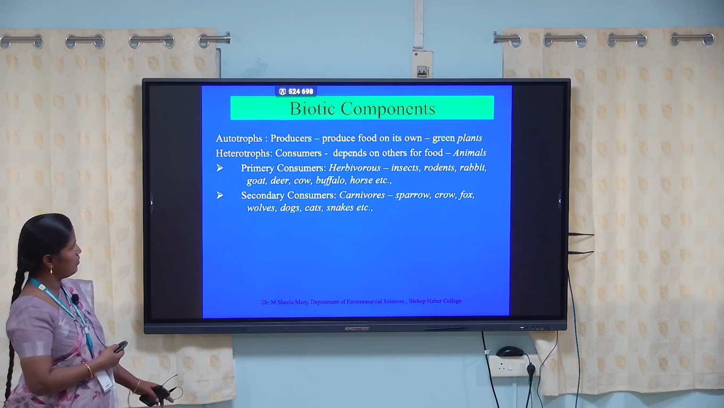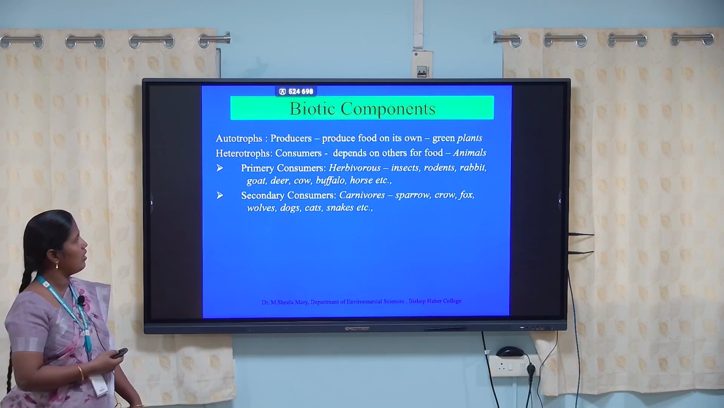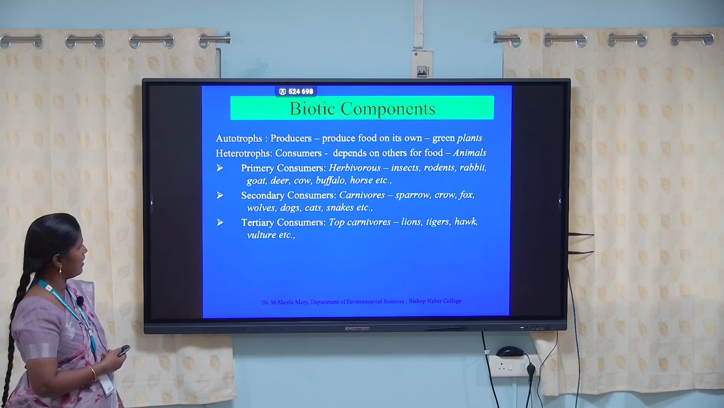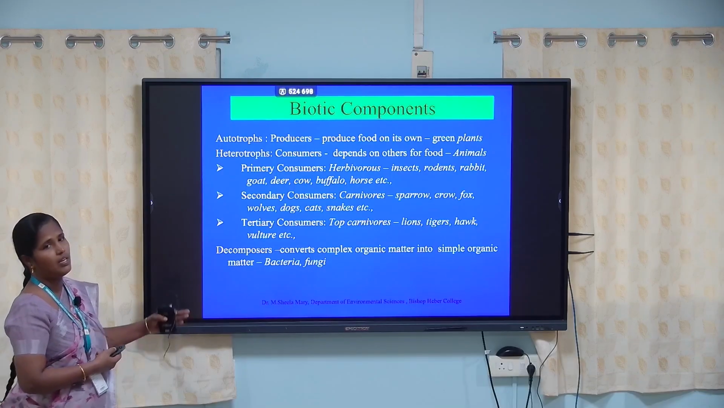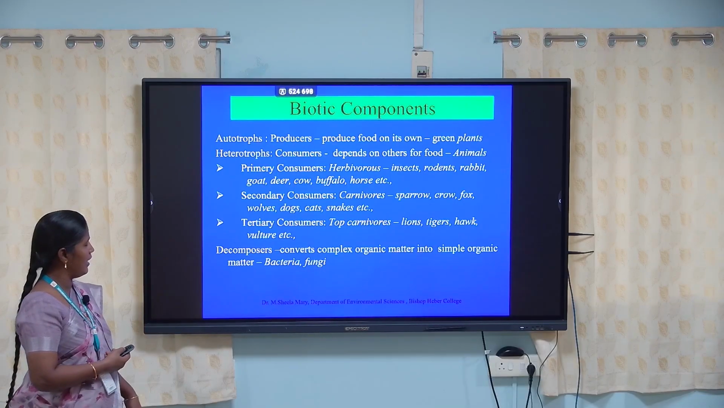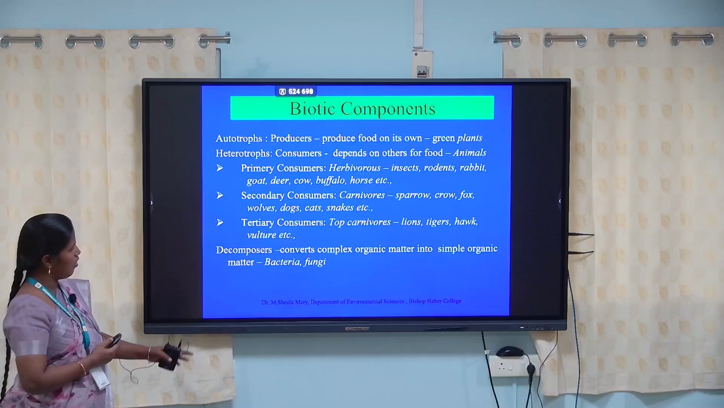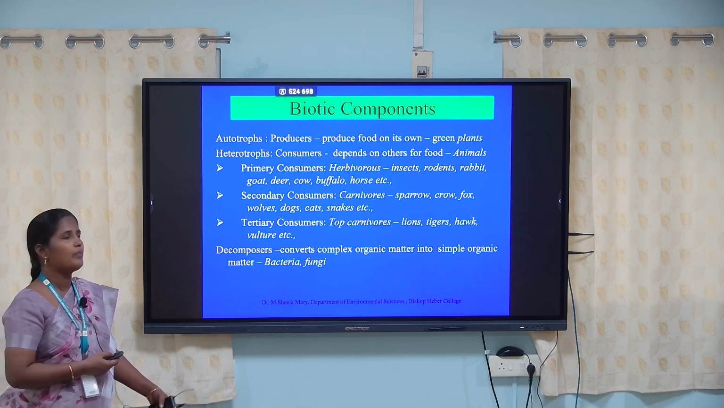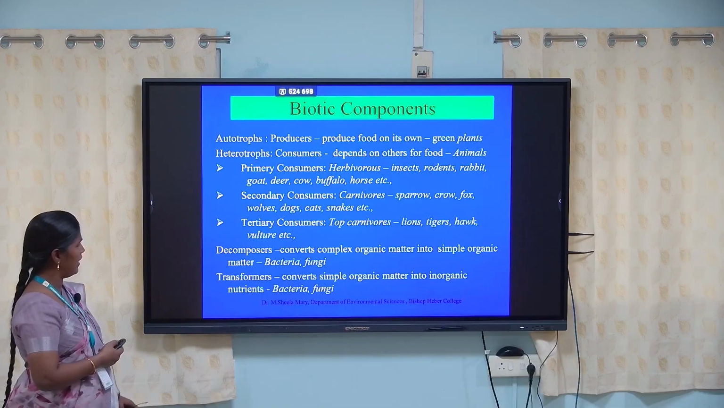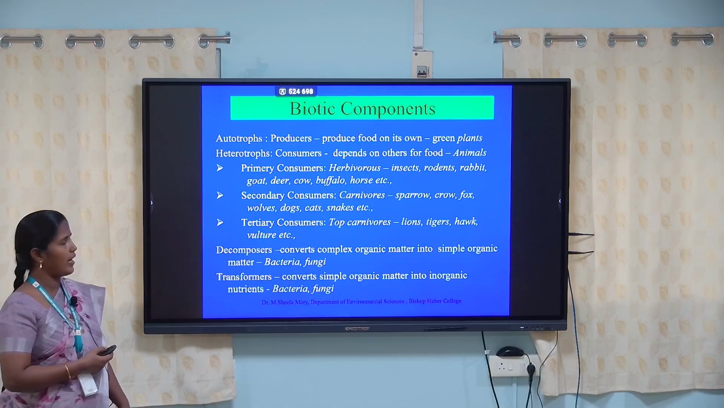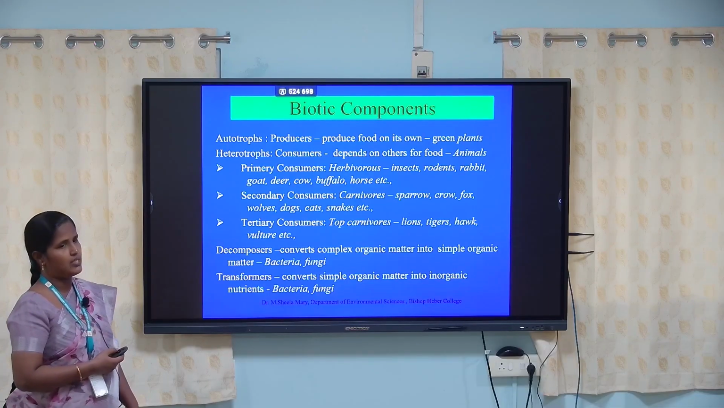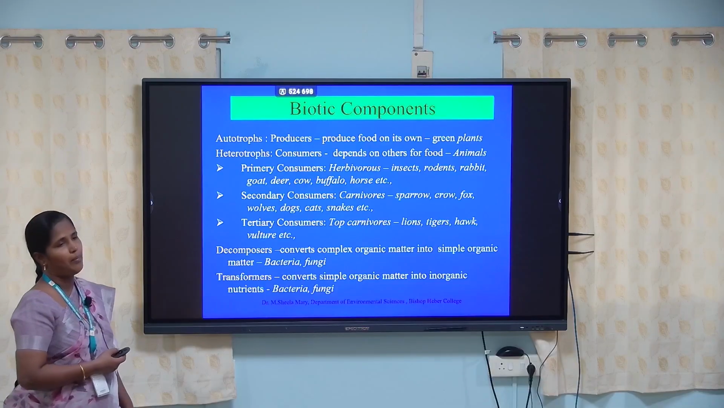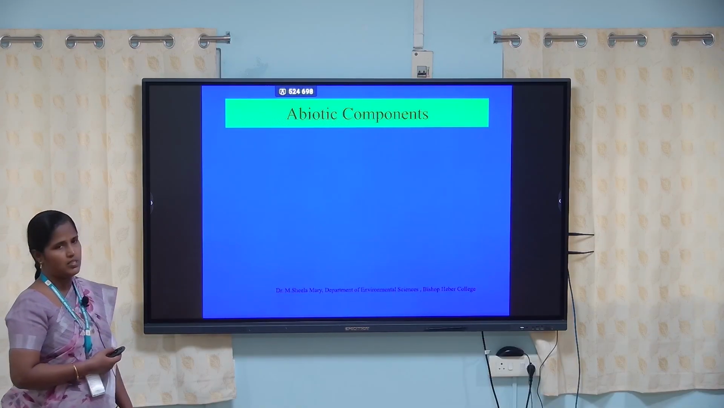Then the heterotrophs, that means consumers, depend on others for food, especially the animals. This is primary consumer, secondary consumer and tertiary consumer. What are the animals under this category? Then the decomposer. The decomposer converts complex organic matter into simple organic matter, especially the bacteria and fungi. Then transformers convert simple organic matter into organic nutrients, because the nutrients are also very essential for plant growth. Therefore some bacteria and fungi do this process.